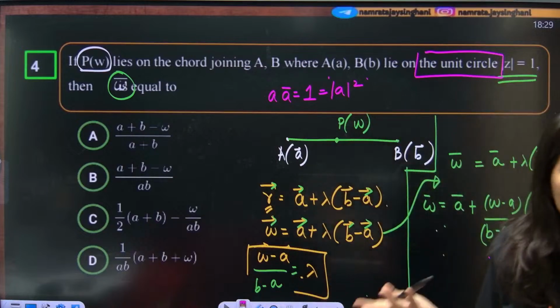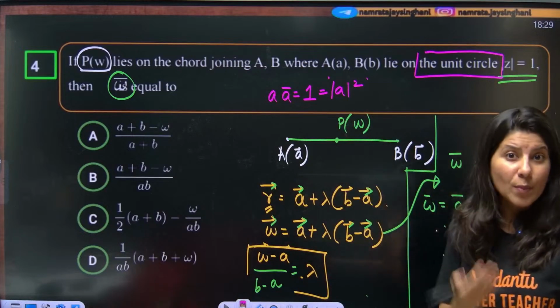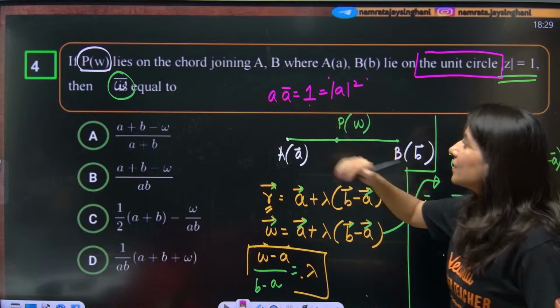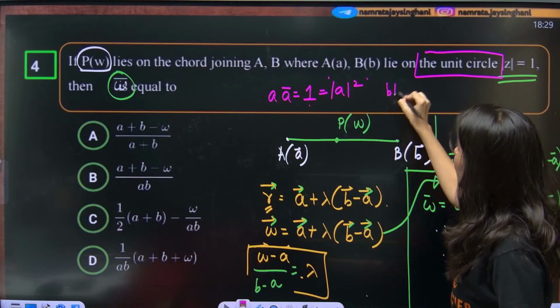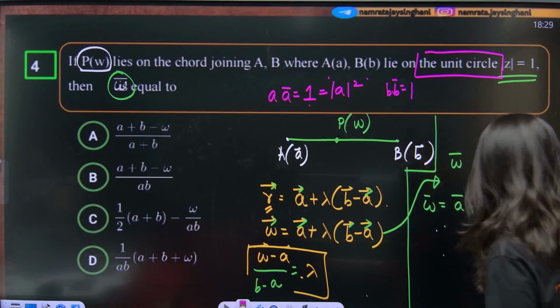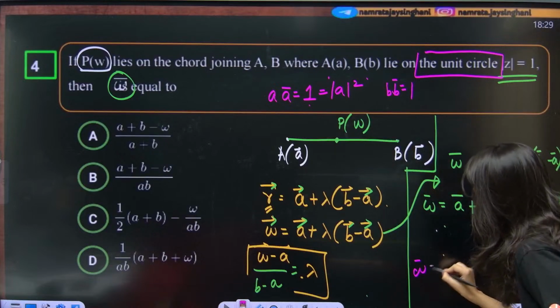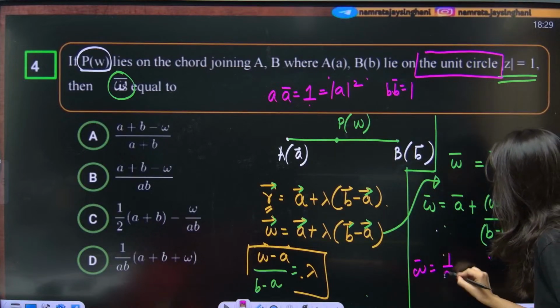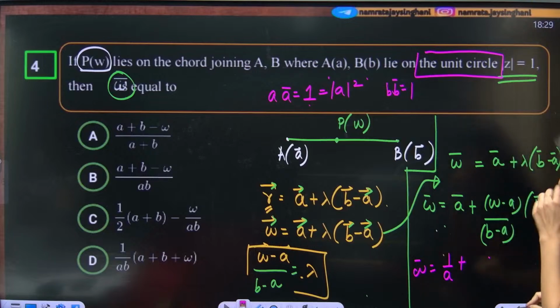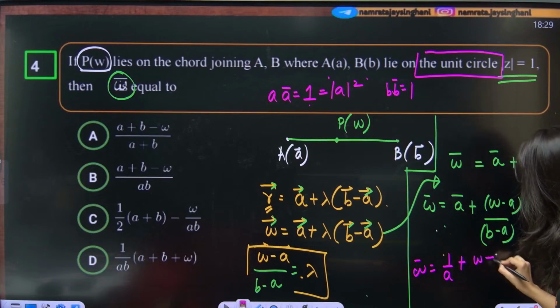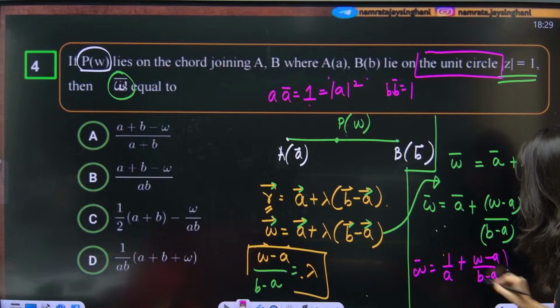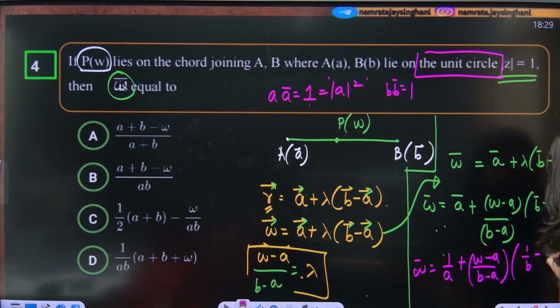Z bar is mod Z square upon Z, the very crucial property of complex numbers, and mod Z square is 1. Similarly, B bar is also 1 by B. So over here, what you're going to write is 1 by A plus omega minus A upon B minus A as it is, and this is 1 by B minus 1 by A.